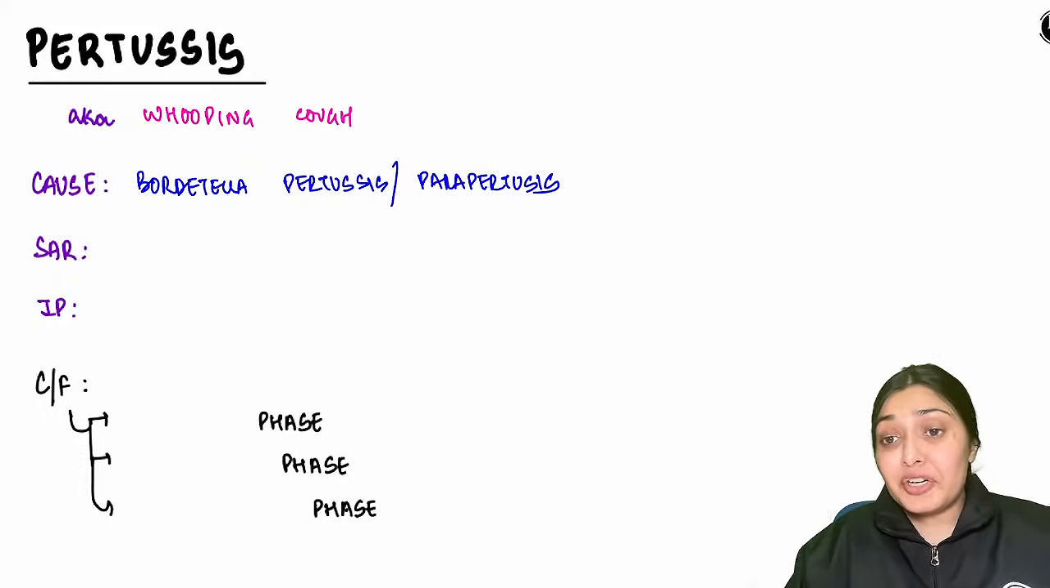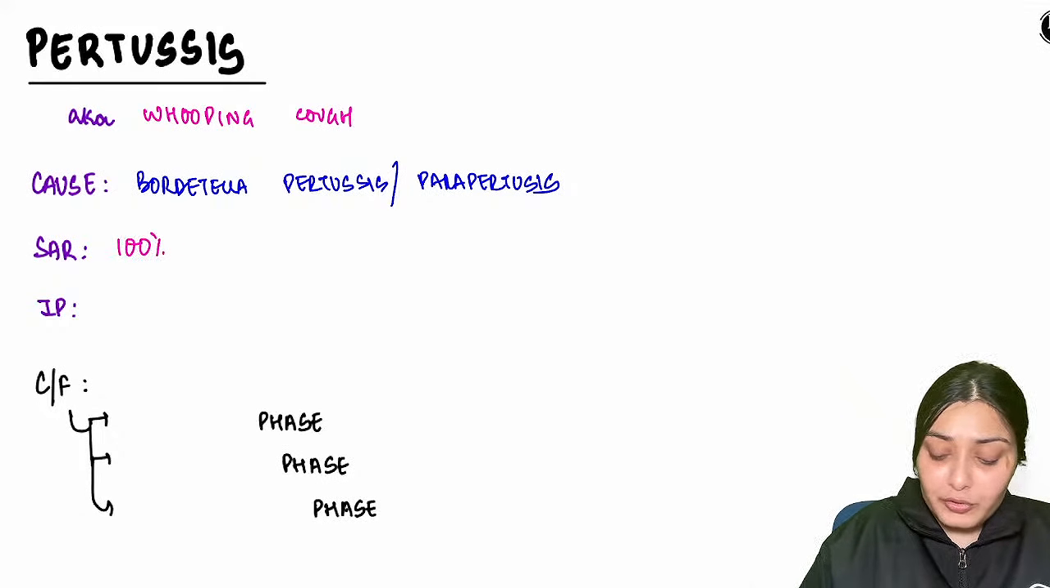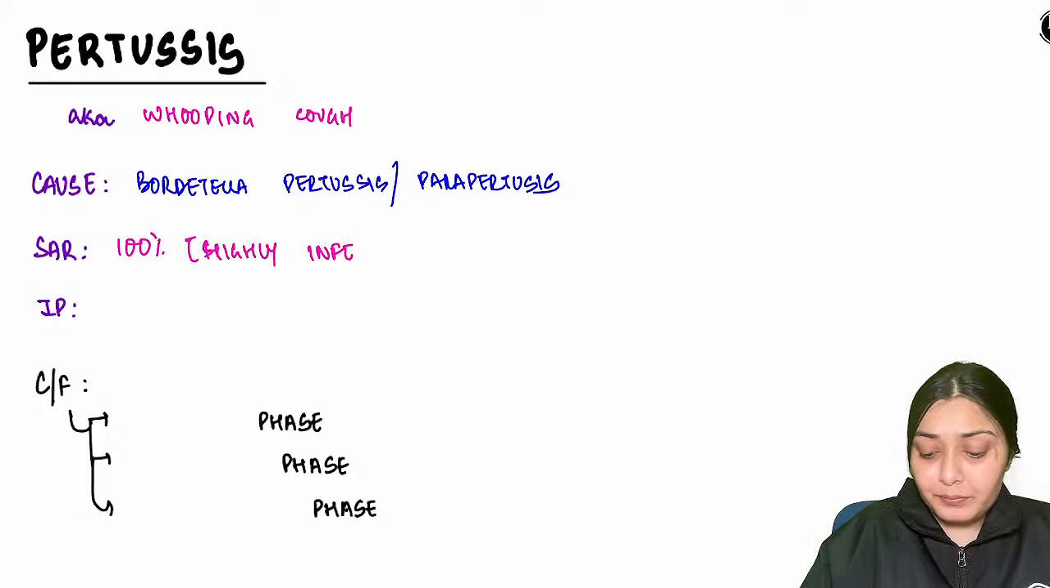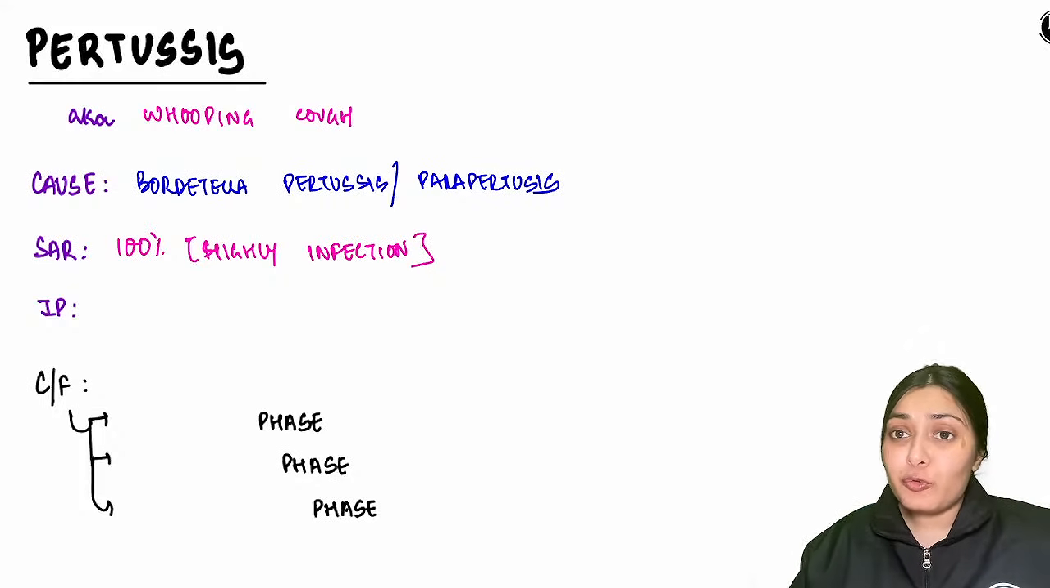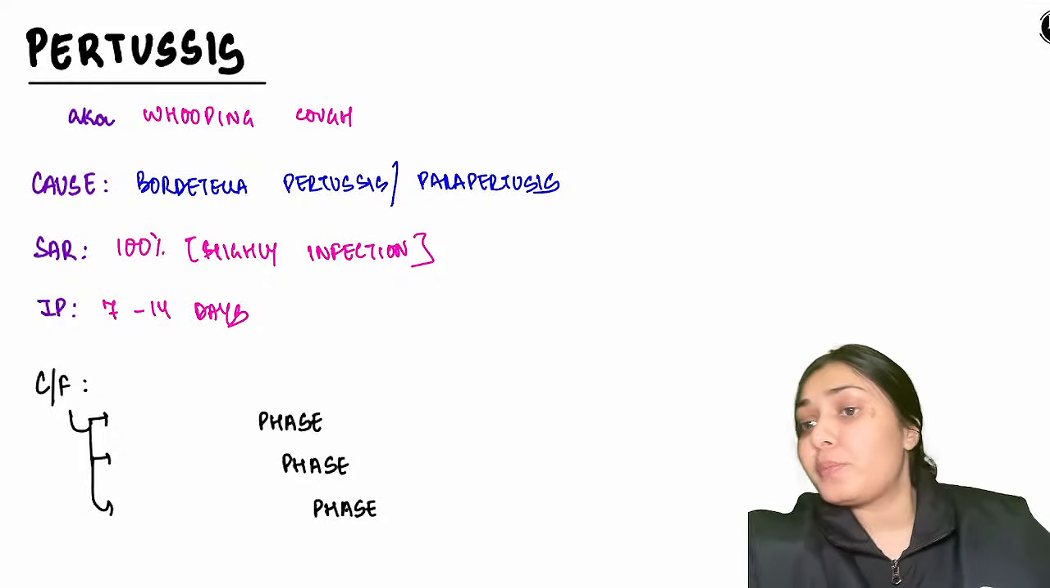Highly infective condition. The secondary attack rate over here is close to 100%. Right? So it is a highly infective condition. They ask about the incubation period. So incubation period over here is around 7 to 14 days.